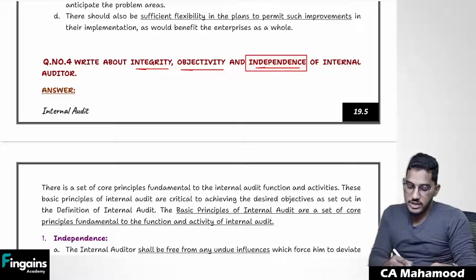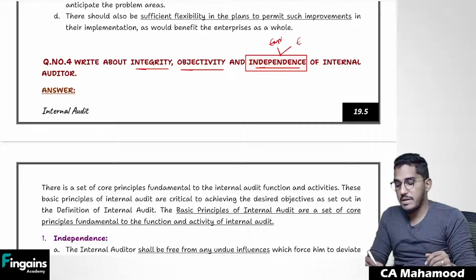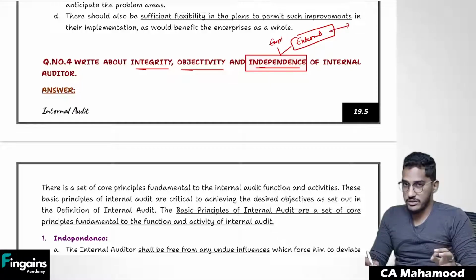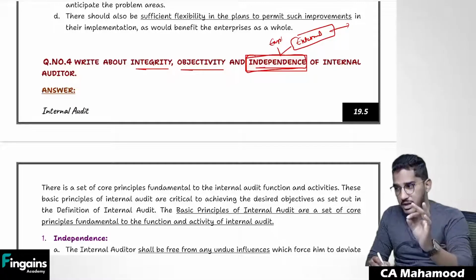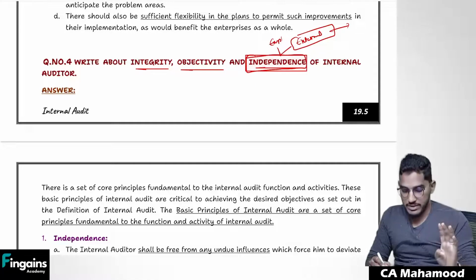But here, if you remember, the internal auditor can be an employee, and the internal auditor can be an external person also. Tell me, who will be more independent? When an external firm is appointed as an auditor, they will be more independent than when an employee has been appointed as an internal auditor. But whatever it is, to the extent possible, the internal auditor also should try to work in an independent manner. He should not get carried away by any kind of influences.